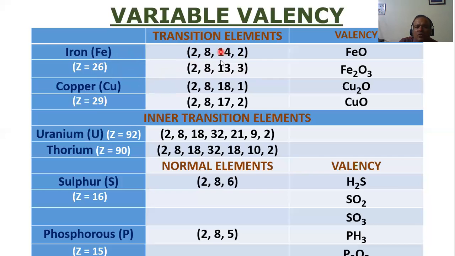So again 26. But here, can you see what is the difference? Can you see the two outermost shells are incomplete? That's why we call it transition. What are transition elements? Elements whose two outermost shells are incomplete are called transition elements. Now, this one has two electrons in the outermost orbit, so its valency is 2. Whereas this one has 3 valence electrons, so its valency is 3.